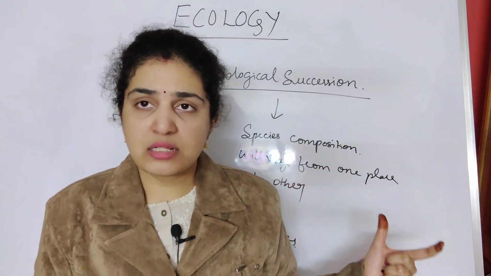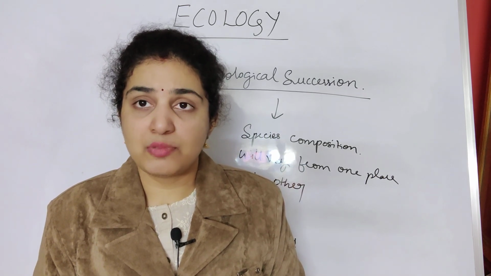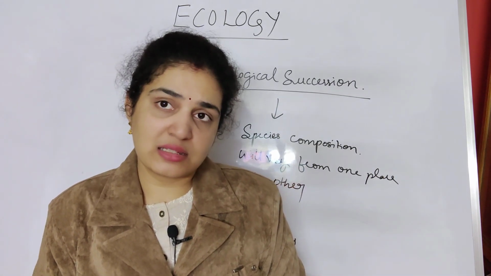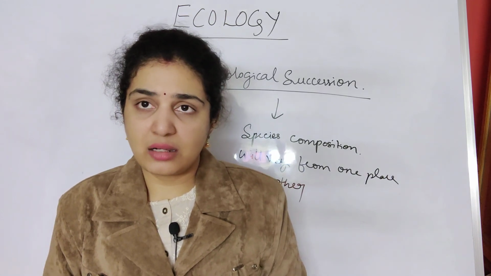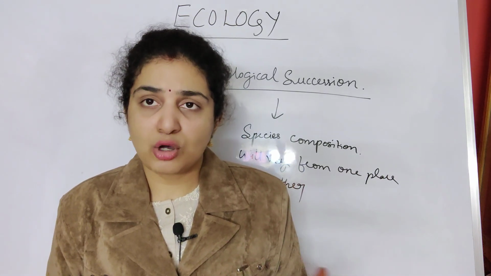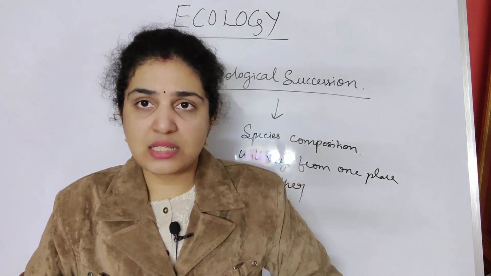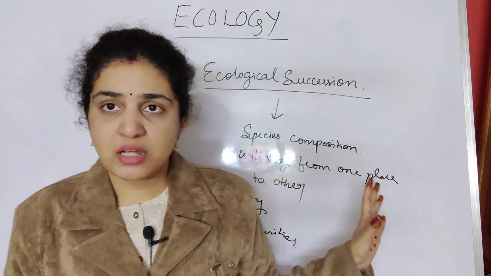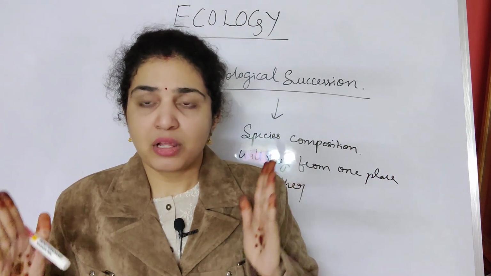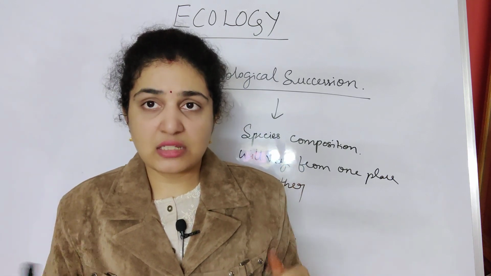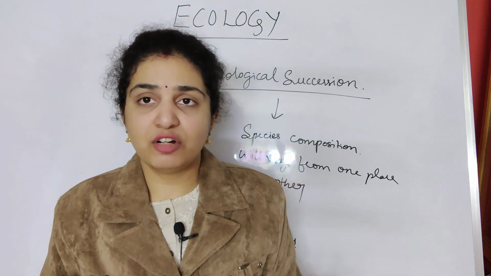In ecological succession we will again have different types. What is primary ecological succession? What is secondary? How does it vary from one area to another? We will discuss this in the next class. In today's class, remember the pyramids of energy, biomass and numbers, which are similar, and that the pyramid of biomass in the aquatic ecosystem is inverted.